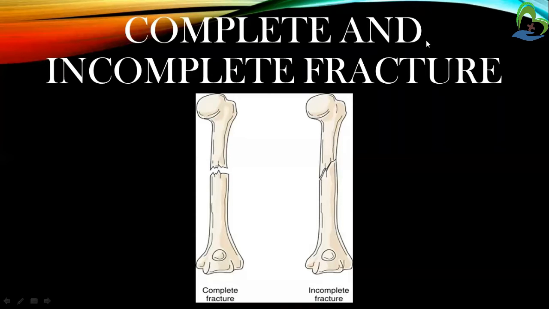First is the complete and incomplete fracture. A complete fracture is a break across the entire cross section of the bone. Then an incomplete fracture is a break through only parts of the cross section of the bone.